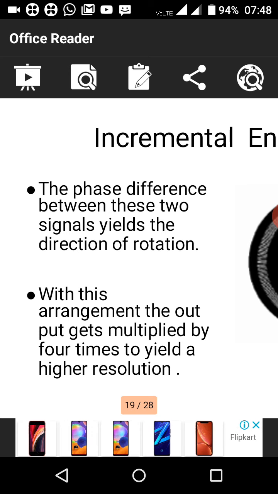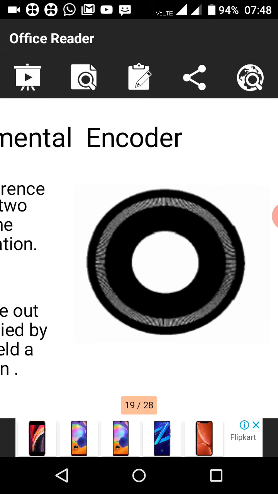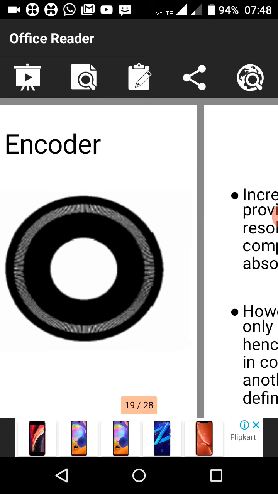The disk rotates between the light source and the photodiodes. The lines make and break the photoelectric beam and pulse signals are generated. The signal is then passed to an amplifier to give square wave outputs. These are called incremental encoders. So the lines make and break the photoelectric beam, and the pulse signals generated go to the amplifier to give the square wave outputs. In that way the signals work.